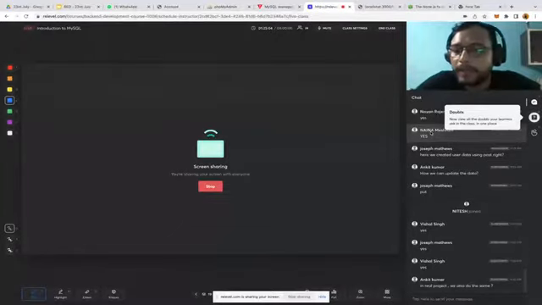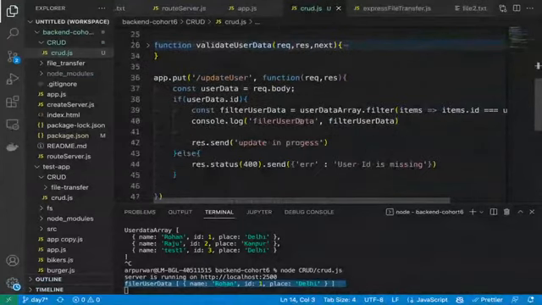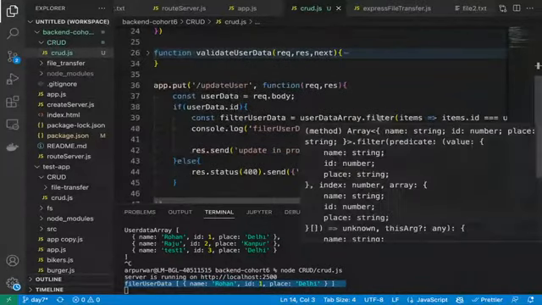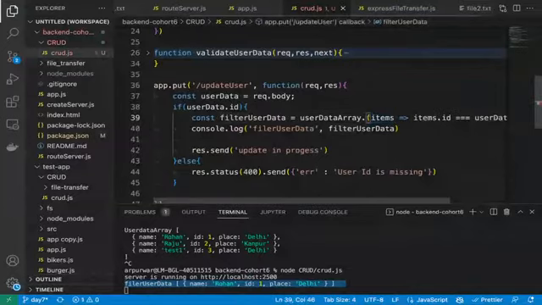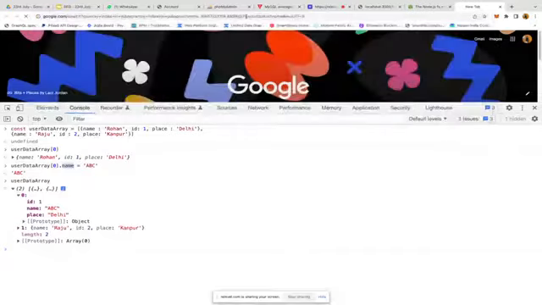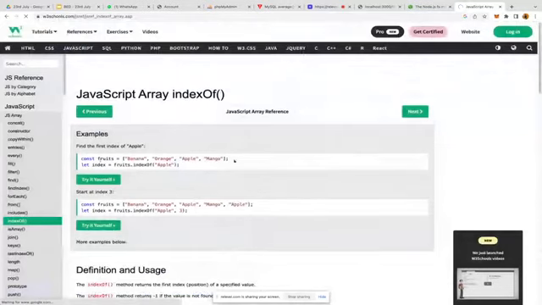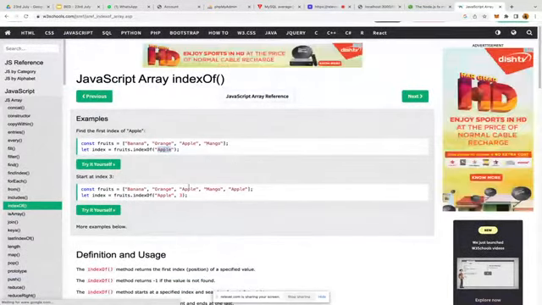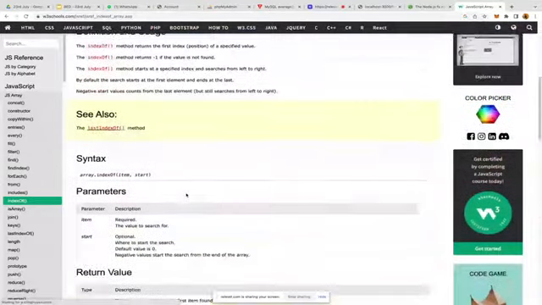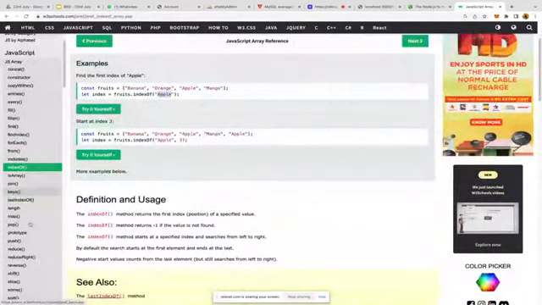Okay, so in the way we are trying to access, we have to somehow find the index, but with the user data dot filter we are not getting that. So let's try to find the index. There is one method called indexOf, correct? Let me quickly check that. Array index in JS. Yes, indexOf. What it does is check for whatever value you provide. Let me check if it has a callback or not, because if it does not have a callback, then it could create a problem for us.